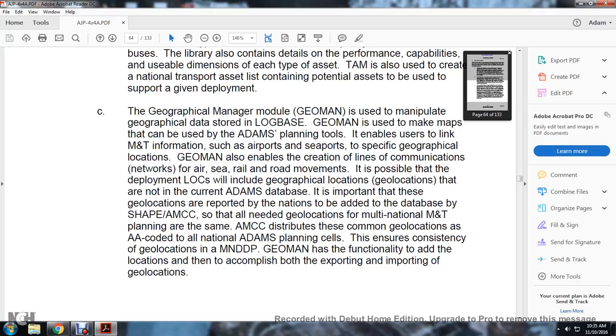This is important. These geolocations are reported by the nations who add the data to the Allied Movement Coordination Centre. This is needed for the geolocation of multiple national movements. The transportation planning is the same.